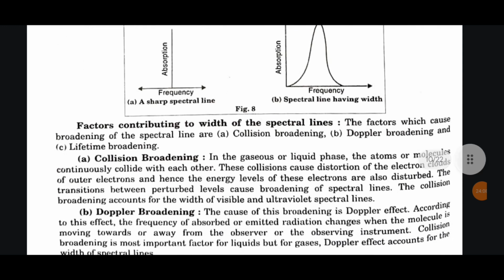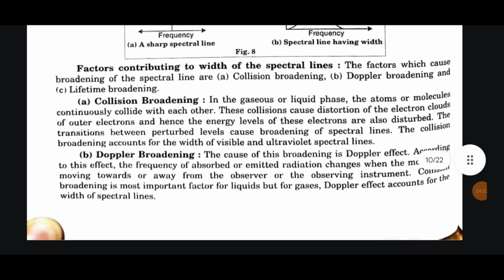Factors contributing to the width of the spectral line. The factors which cause broadening of the spectral line are: A. Collision broadening, B. Doppler broadening, and C. Lifetime broadening. A. Collision broadening. In the gaseous or liquid phase, the atoms or molecules continuously collide with each other. These collisions cause distortion of the electron cloud of outer electron, and hence the energy levels of these electrons are also disturbed. The transitions between perturbed levels cause broadening of spectral lines.